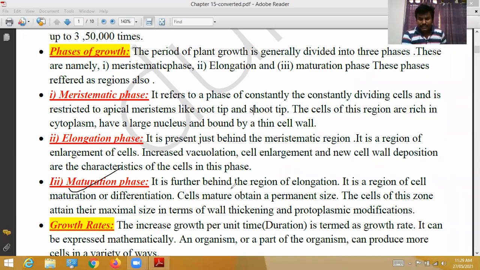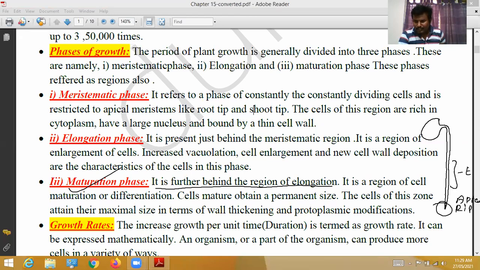Maturation phase is further behind the region of elongation. Next to the elongation region is called the maturation phase. Here we can see the root tip, the apical meristem, and the elongation region, which continuously elongates downward. Between these two is the maturation region.